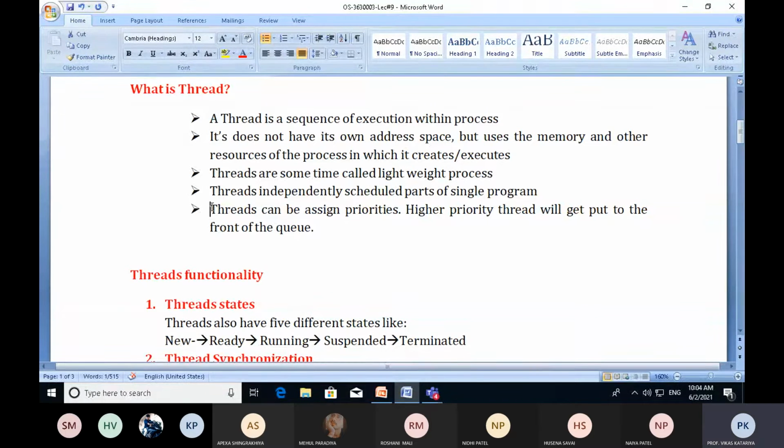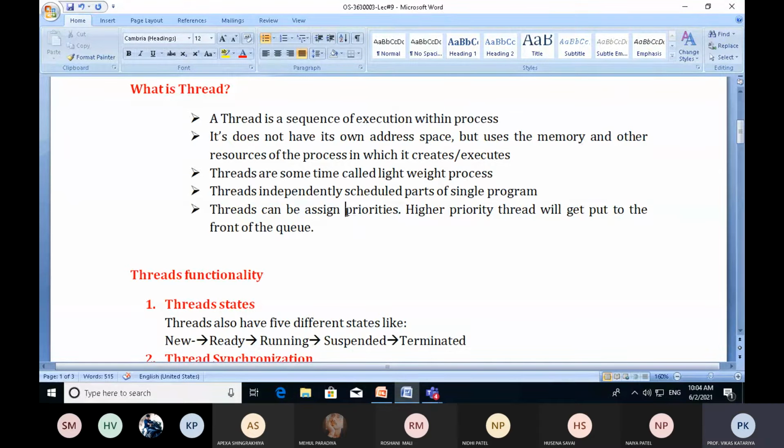Now the fifth statement: threads can be assigned priorities. As we already talked about priorities, it is an integer number that belongs to 0 to 5. 0 indicates higher priority and 5 indicates lower priority.